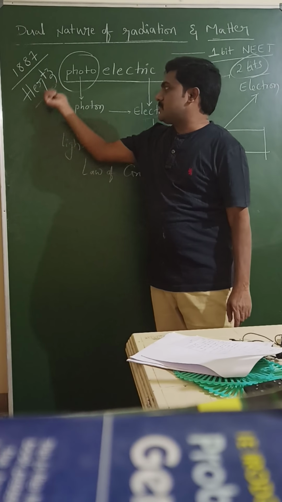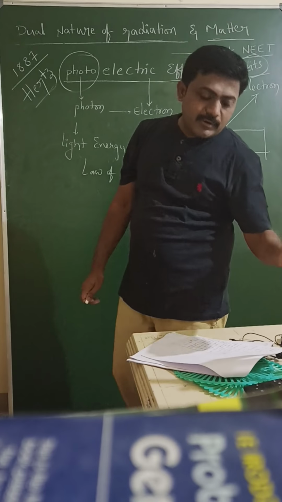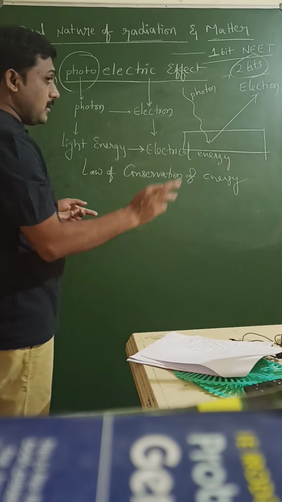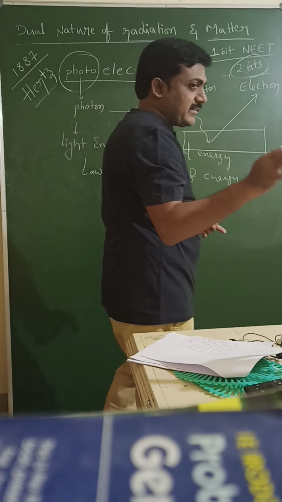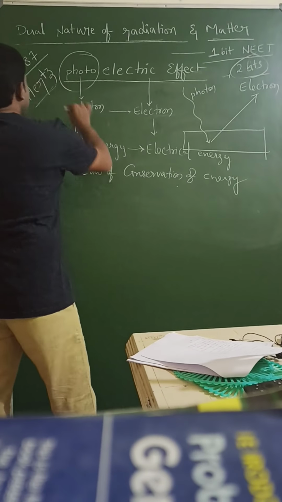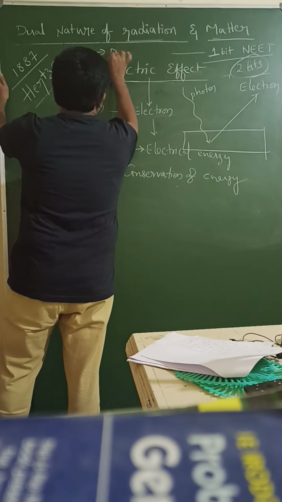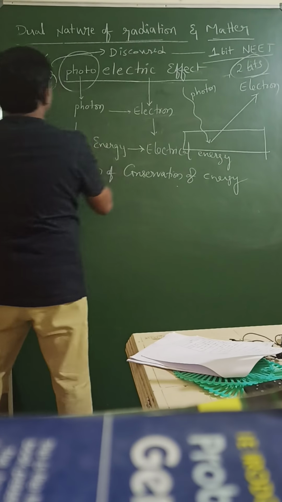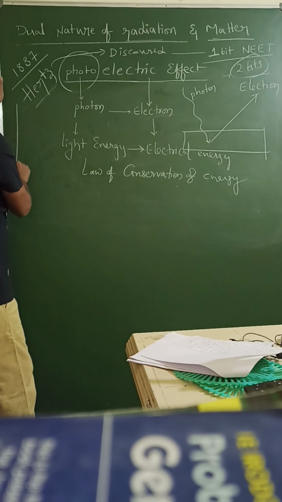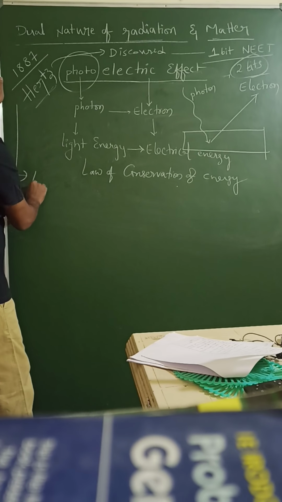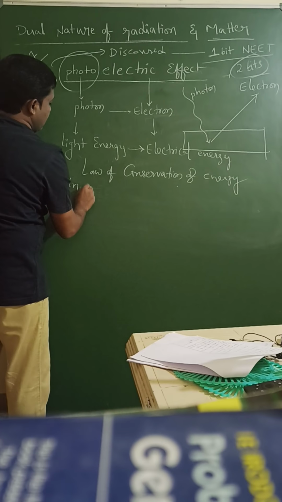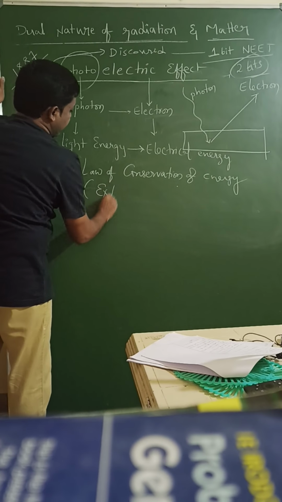Frequency unit is Hertz. He discovered this experiment in 1887. Two types of questions, theoretical questions are there. Discovered by Hertz, but explained experimentally by Einstein. Explained by Einstein.